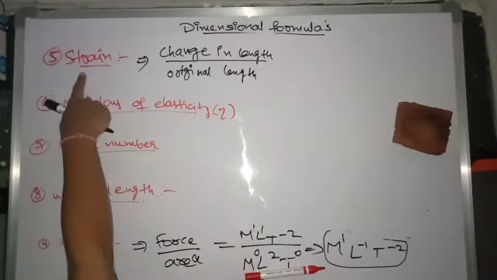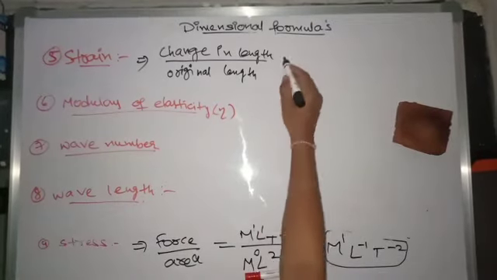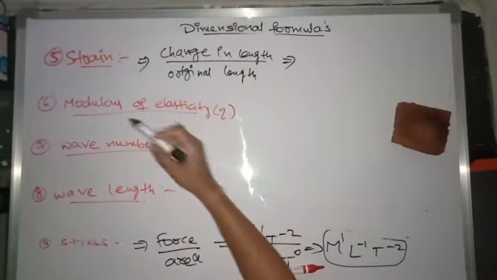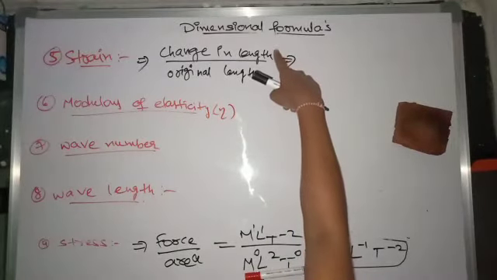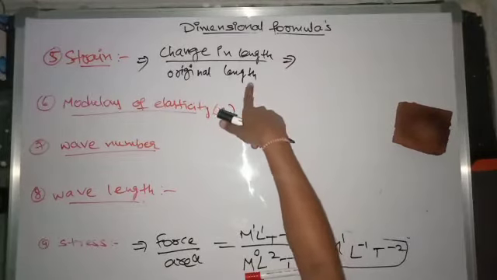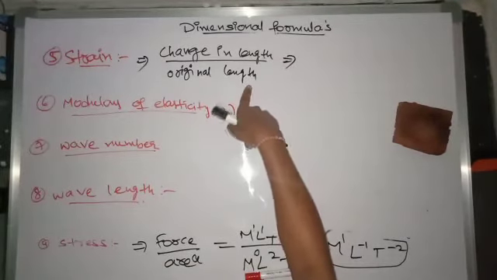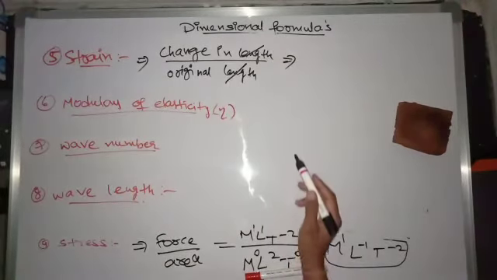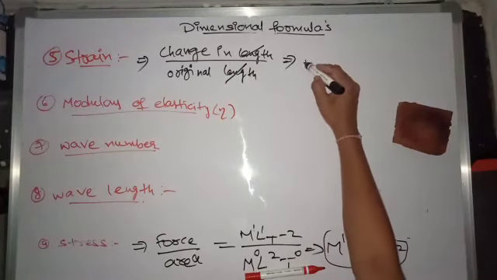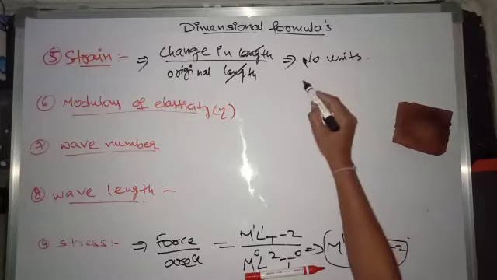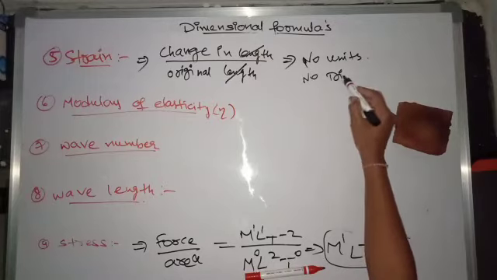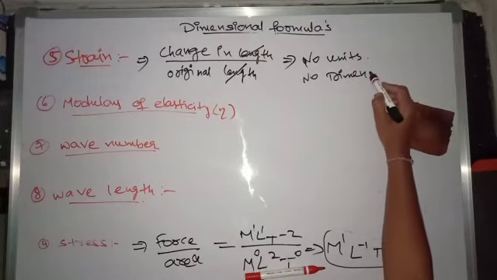So this strain also has no units. Why? Because in the numerator you are writing the units for length, and also in the denominator you are writing the units for length. So this gets cancelled, and the strain has no units and no dimensions. Dimensionless physical quantity.